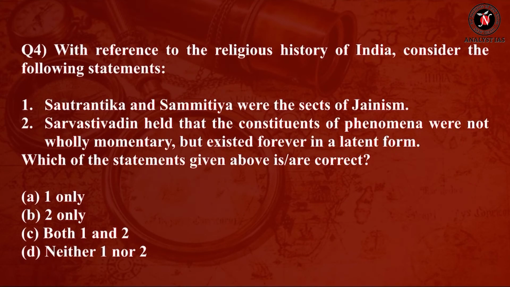So question number 4 is, with reference to the religious history of India, consider the following statements. Statement number 1, Sautrantika and Samitya were the sect of Jainism. Statement number 2, Shrivastivadin held that the constituent of phenomena were not wholly momentary but existed forever in the latent form. Which of the statements given above are correct?